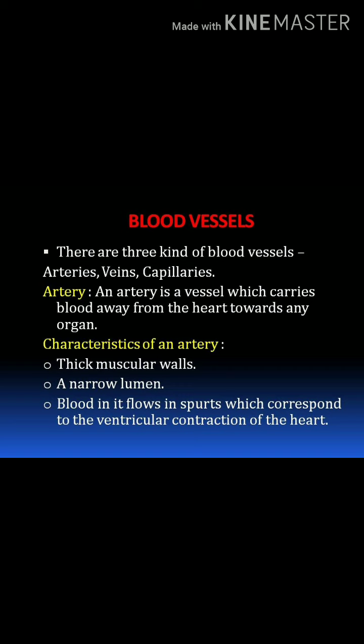So it pumps the blood to the aorta, then through the aorta it will spread into the different regions through the arteries. So that's why in the artery the blood flows under high pressure. And the wall of the artery also undergoes contraction and relaxation. Here you can see all the arteries carry oxygenated blood except the pulmonary artery. The pulmonary artery carries deoxygenated blood and the remaining arteries carry oxygenated blood.